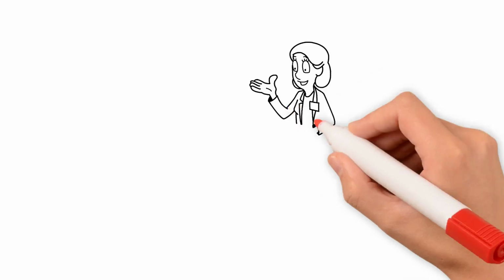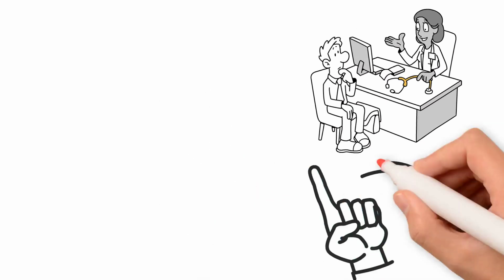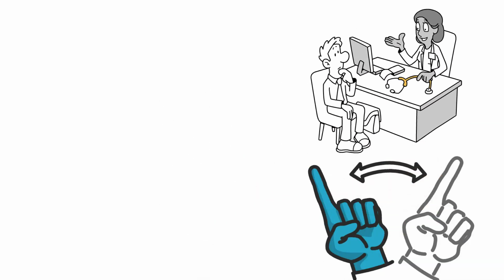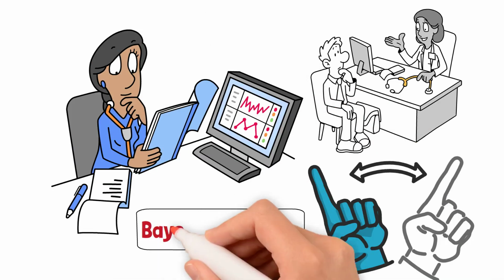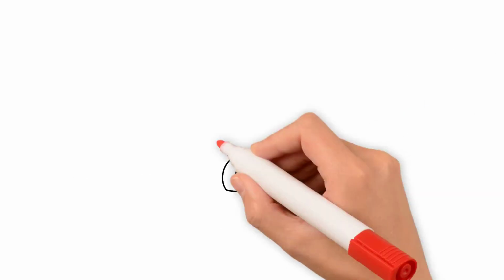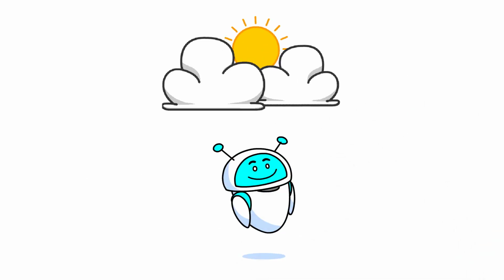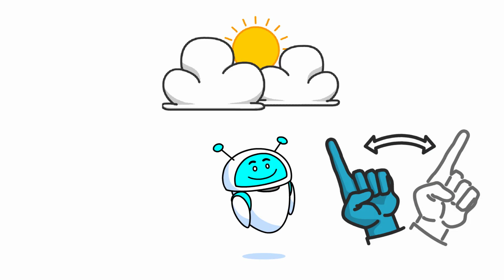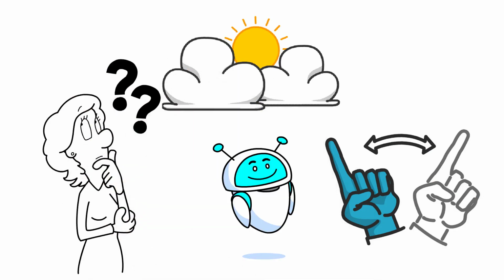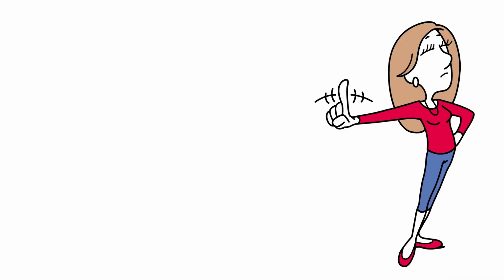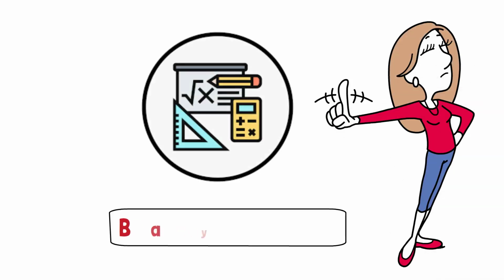Imagine you're a doctor diagnosing a patient. You don't know everything up front. You start with a prior belief, then update it as test results come in. That's Bayesian thinking. Or imagine an AI system predicting tomorrow's weather. It doesn't give a yes or no answer. Instead, it provides probabilities, reflecting the uncertainty in the data. This way of reasoning isn't just practical, it's mathematical, and it's known as Bayesian mathematics.